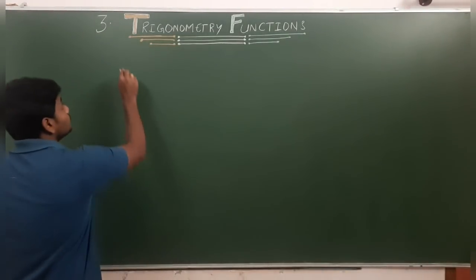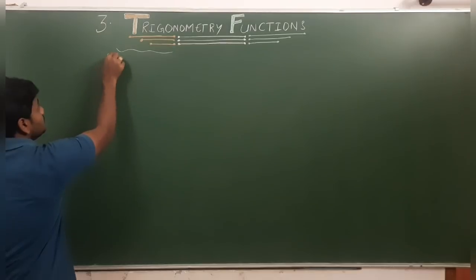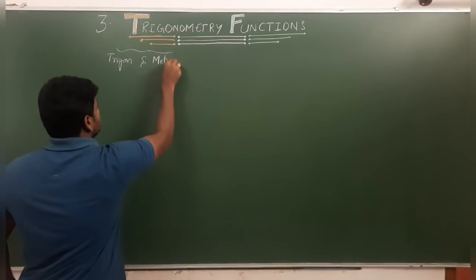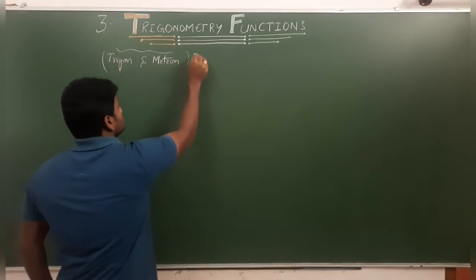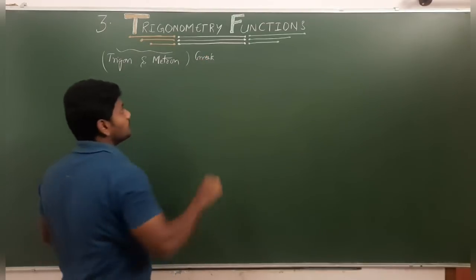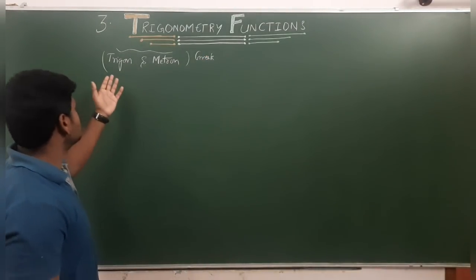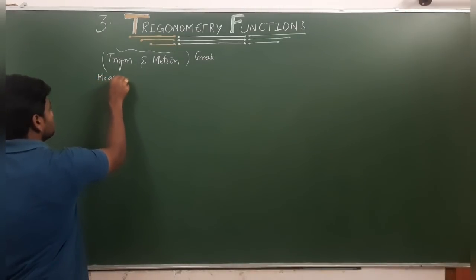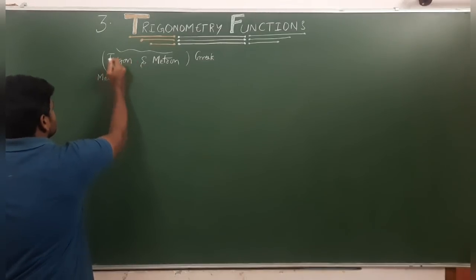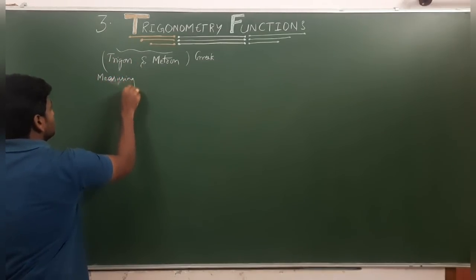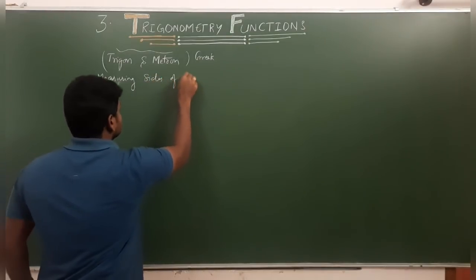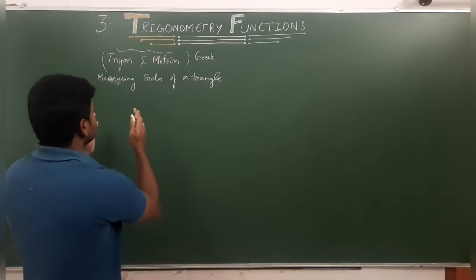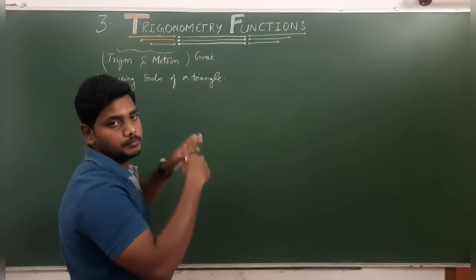Actually, this word trigonometry is derived from Greek words, trigon and metron, which means measuring sides of a triangle. In the earlier days, they used it to find the sides of a triangle, for example, a pyramid and all those.